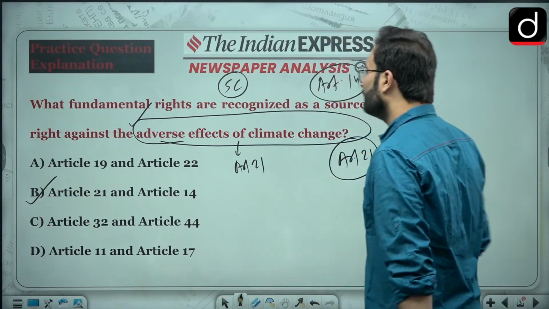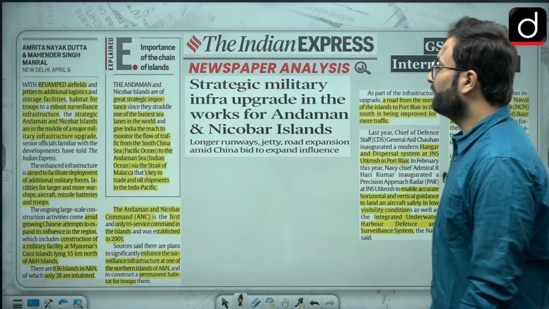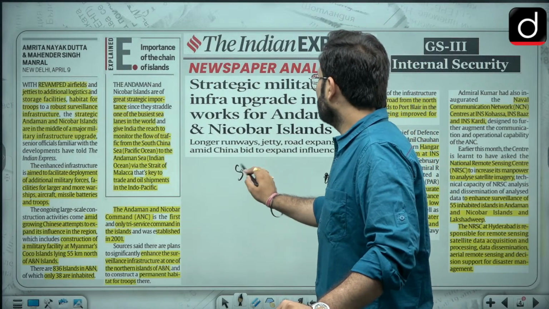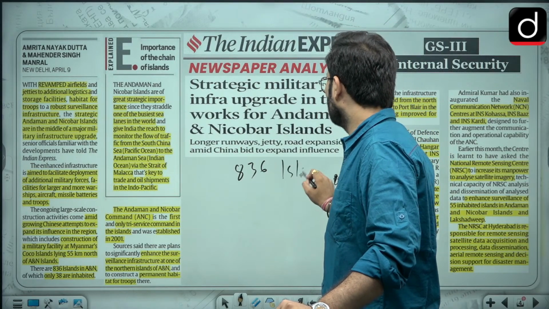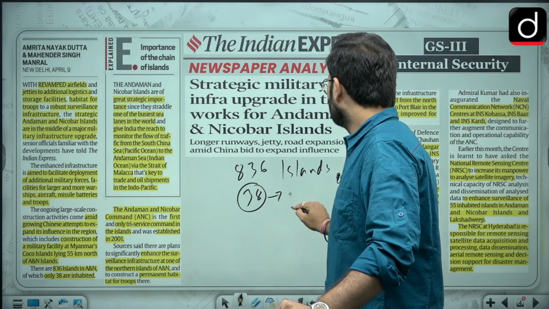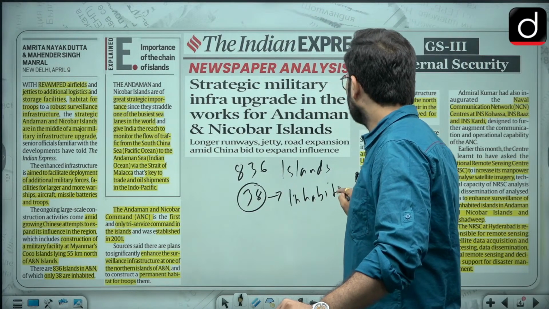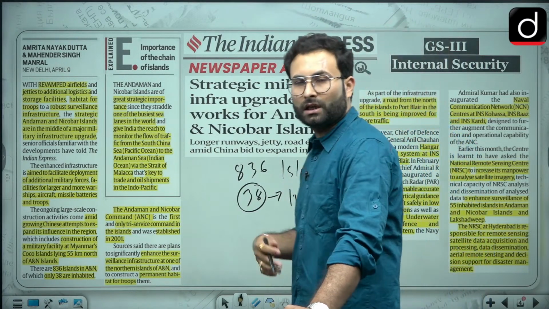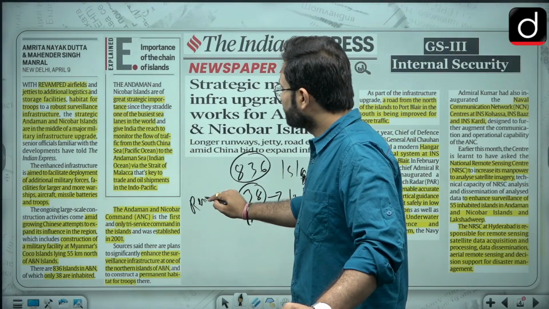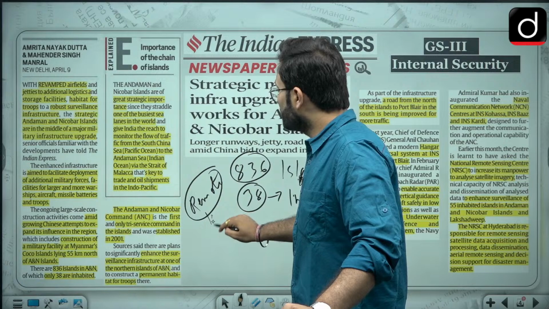Now we can move further and start with the first article of the day, which is related to the strategic importance of Andaman and Nicobar. When we are talking about Andaman and Nicobar, you know that this is a group of islands. There are nearly 836 islands in this archipelago, and 38 islands are inhabited. The other islands are not inhabited, there is no population living over there, they are remote islands. Surveillance of these remote islands is important.